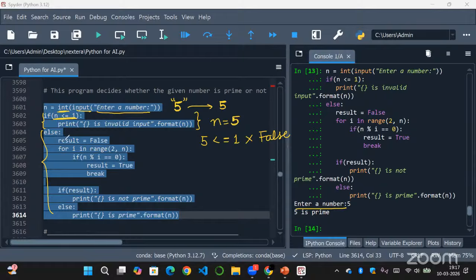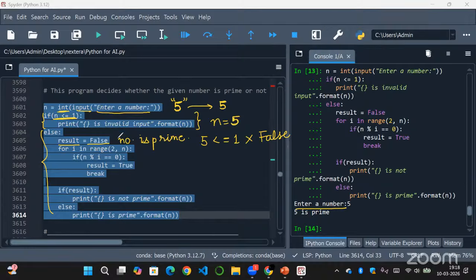First here in the else block, what we'll do is a prime check, to see whether it is a prime number or not. First we have result equal to False. Here we created a variable called result and we are assigning it the value False. Initially we are assuming the number is prime. So result equal to False means we are assuming that the number is a prime number. If later we find any divisor other than 1 and the number itself, any other number which divides it exactly, we will change this value.